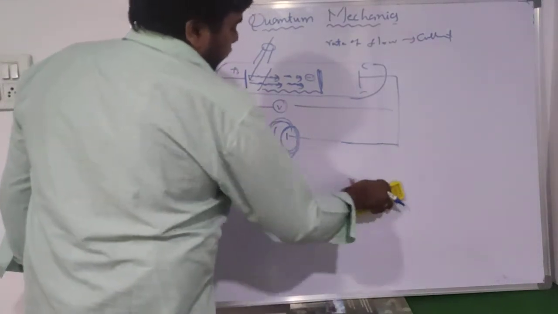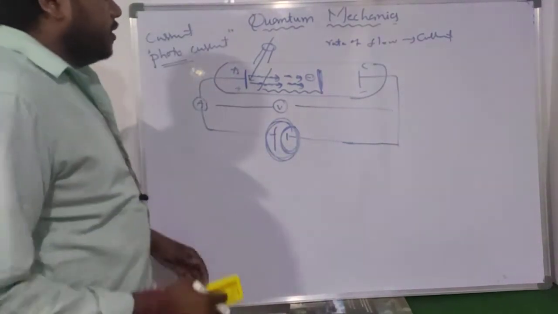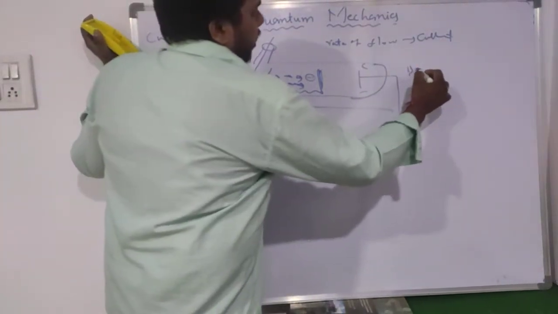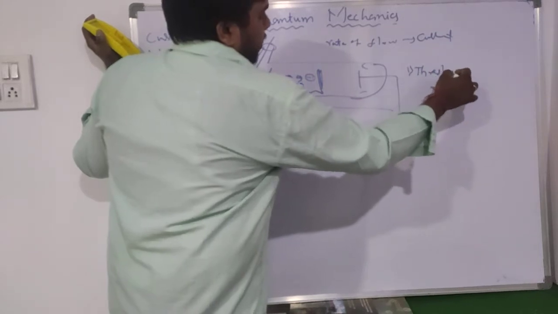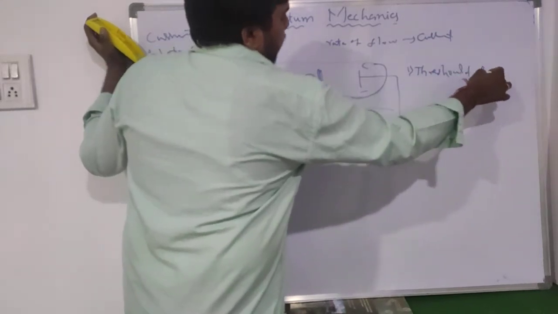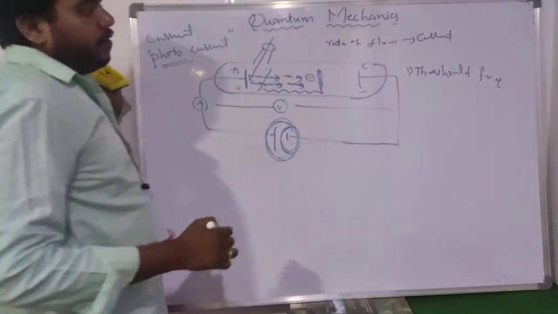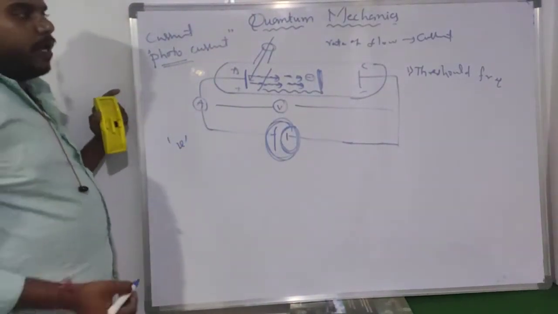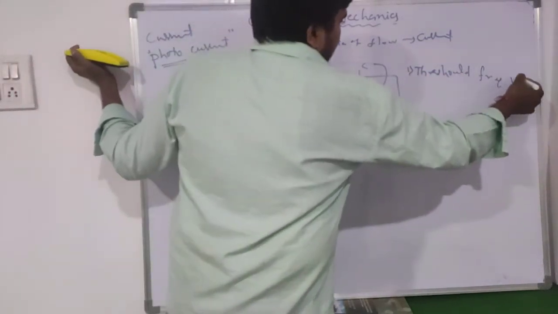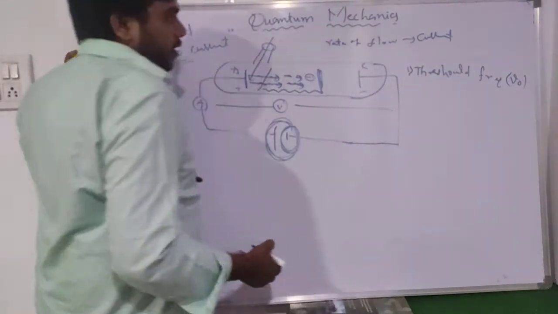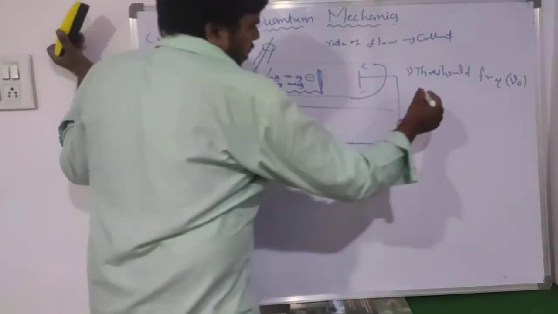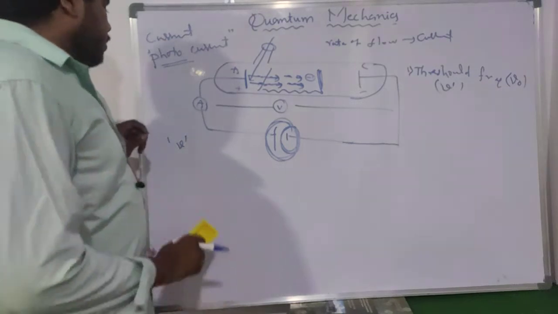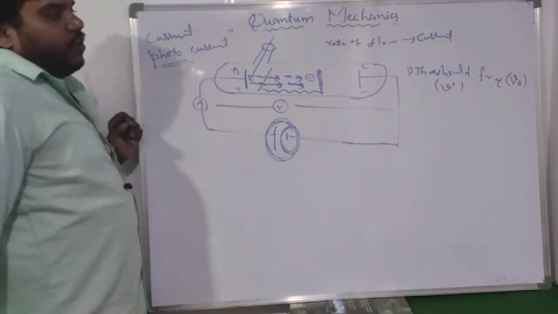Next, we have some subtopics for the photoelectric effect. The first one is the threshold frequency. What is meant by threshold frequency? We already know that the frequency of the light is always represented by nu. The threshold frequency of the light is represented by nu naught or nu dash.